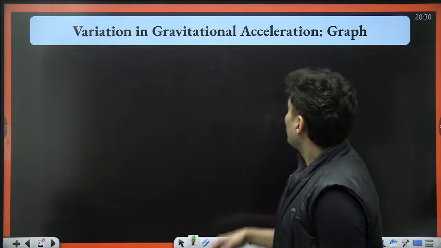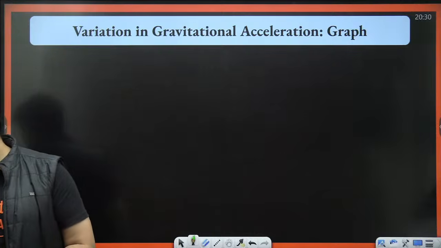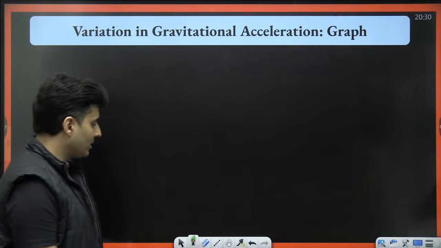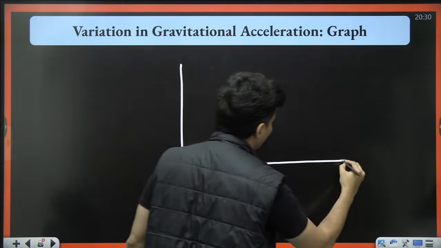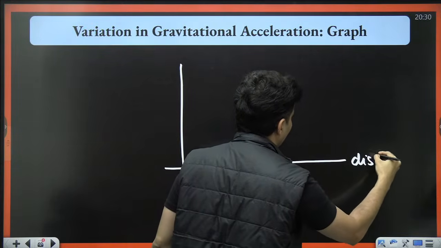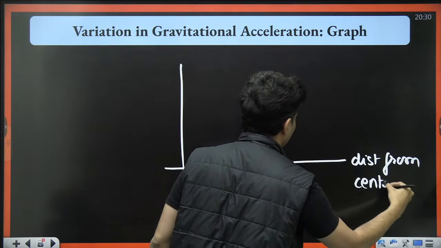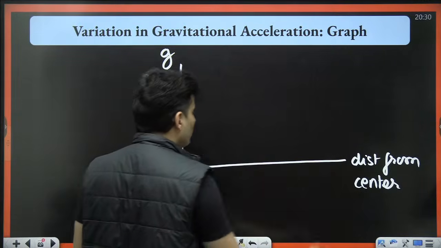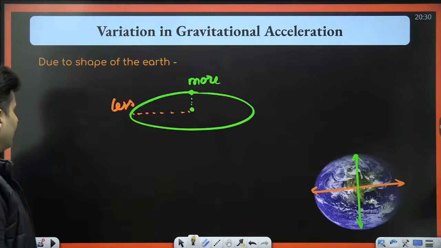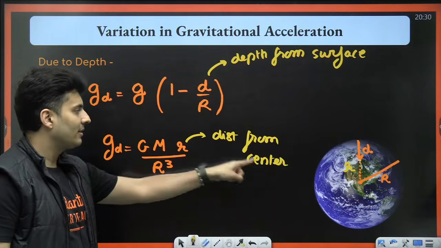Okay, so we have seen all the variations. Now comes the graph of how the acceleration due to gravity will look compared to the distance from the center. If you are inside, just look at this formula: it is proportional to r, the distance from the center.